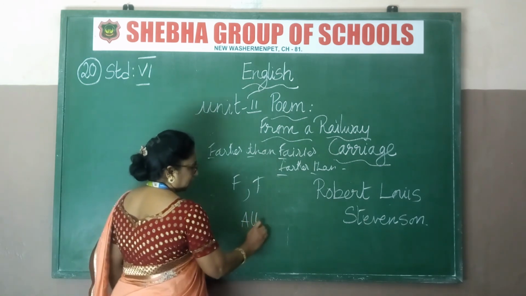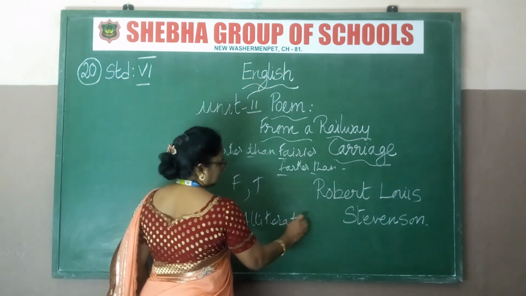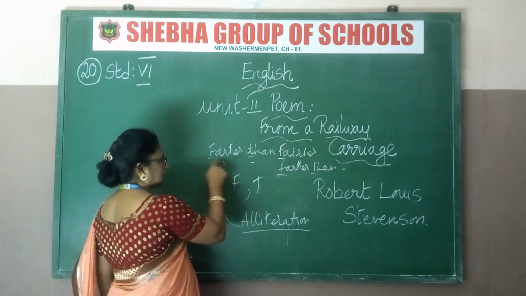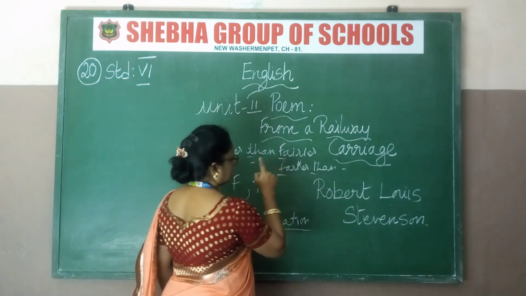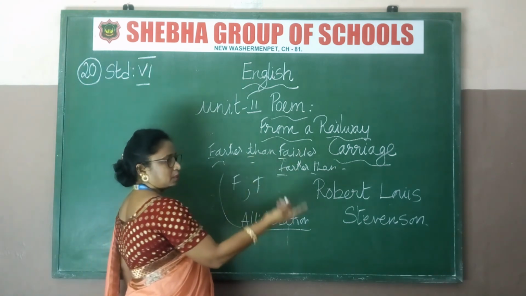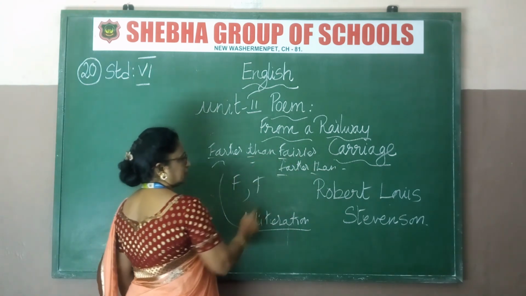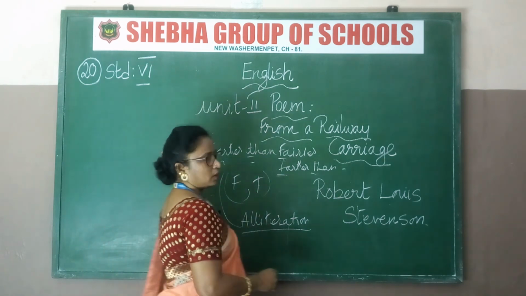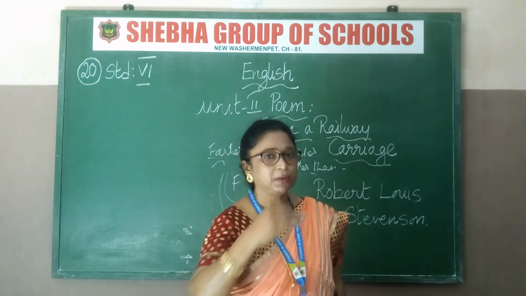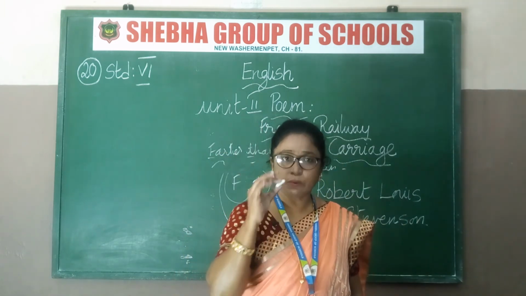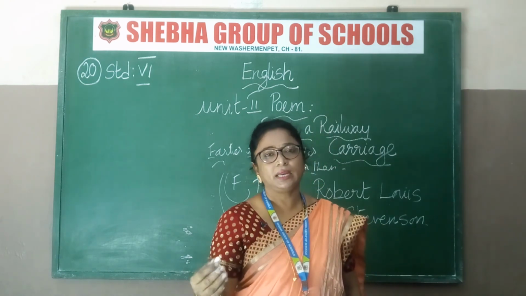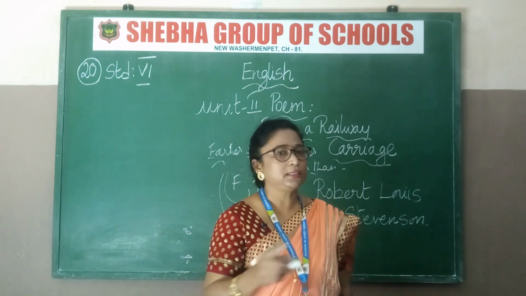Alliteration means repetition of the first letter of the word. See, faster, fairies, faster. How many F's are there? Three F's. Another one, T, is also repeated. So we write the alliterated words are F and T. So this is something called alliteration. What are rhyming words? Whichever is rhyming at the end of the sentence, you have to pick it up. And if they ask a rhyming scheme question, you have to place A, B, C, D, E, F only in small letters, not in capital letters.